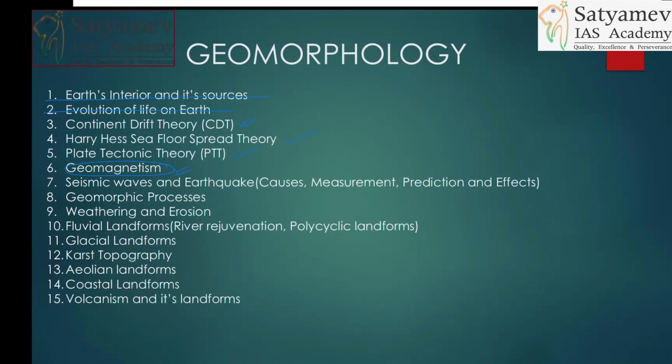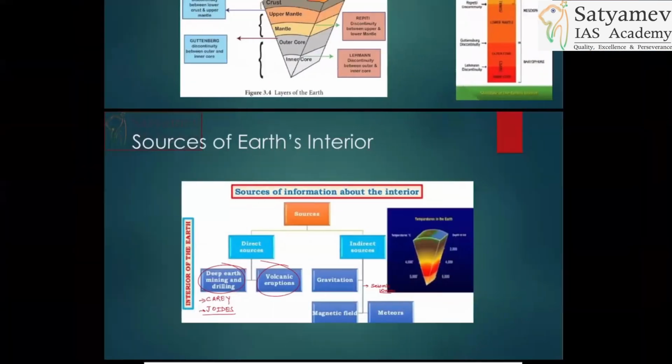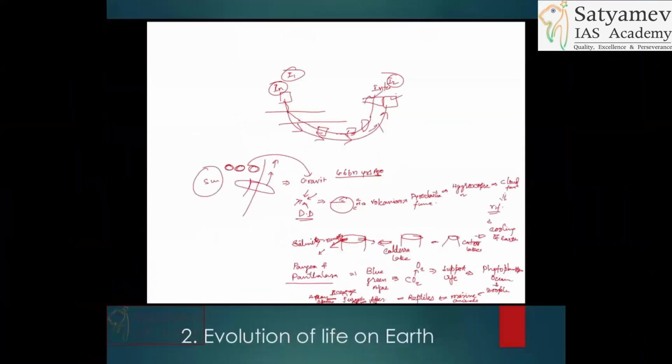Causes of geomagnetism can be asked, and effect of geomagnetism can be asked. Seismic waves and earthquakes have been asked. Geomorphic processes will be asked. Landforms can be asked. The most important landform is karst topography. Volcanism was also asked last year. You know about that; this is from the previous slides only.